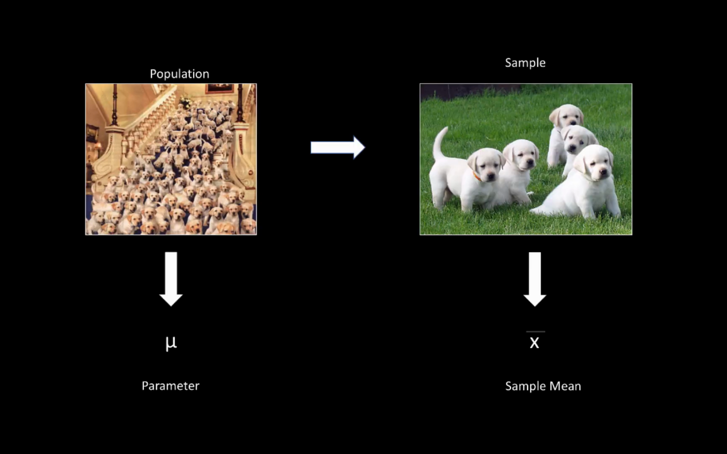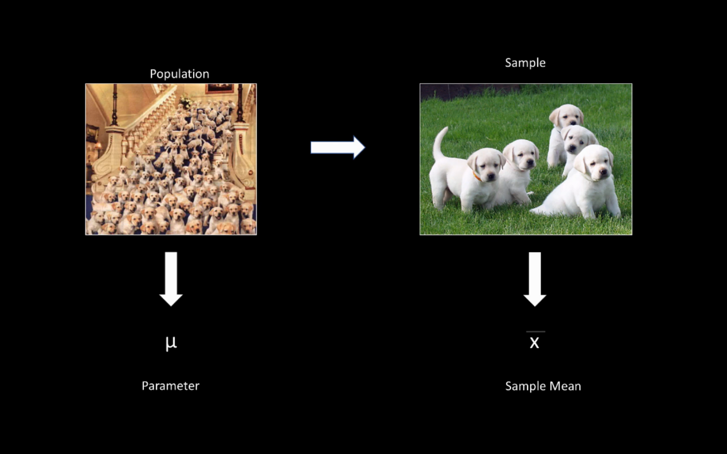Once you have them, you want to think about what are the populations that you're going to look at, what are the parameters, what are the samples, and what are the statistics. So let's look at it with puppies. So imagine that you have all the puppies in the world. They don't all fit in this picture, but there's a lot of them.